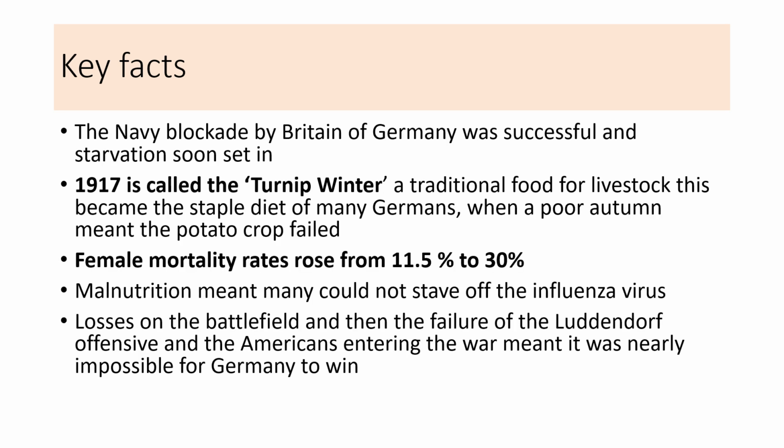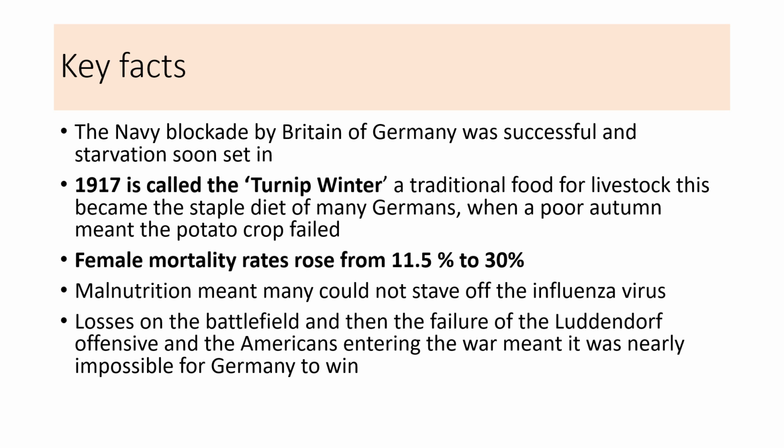There was also something known as the Navy blockade by Britain, and that was really, really successful. As you know from what I said last week, Germany had a great industry, but the problem was their agriculture wasn't great, so they weren't producing enough food for their country. They relied on getting imports from lots of other countries. And when the British Navy blocked this, that's why there were lots of food shortages in Germany.